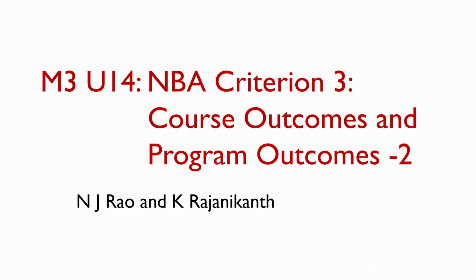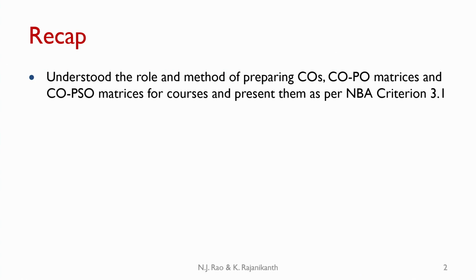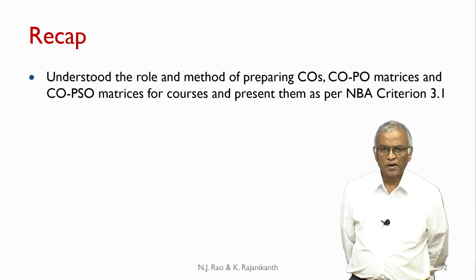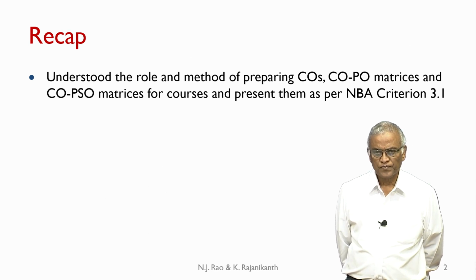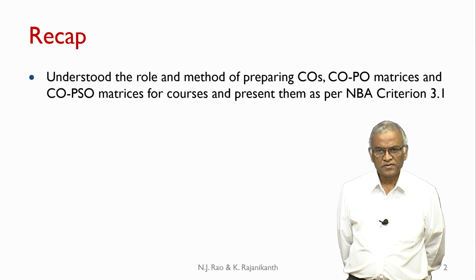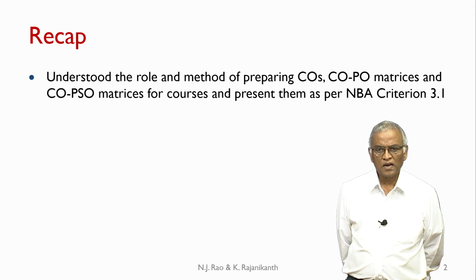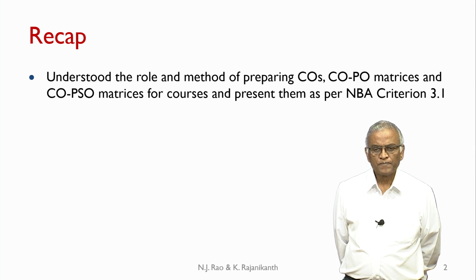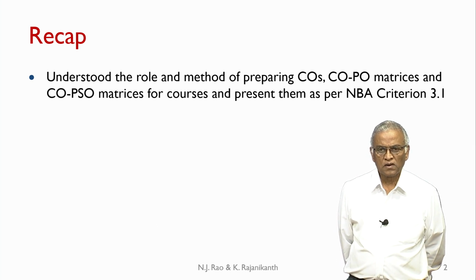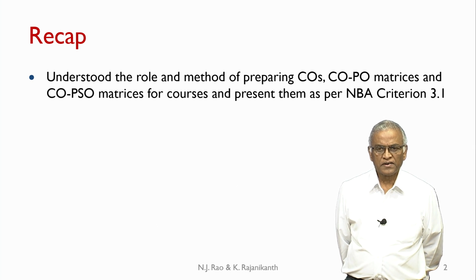NBA Criterion 3 is also related to course outcomes and program outcomes. In the earlier unit, we understood the role and method of preparing COs, CO-PO matrices and CO-PSO matrices for courses and present them as required by NBA. These are also sometimes known as CO-PO matrices, or articulation matrices as well.